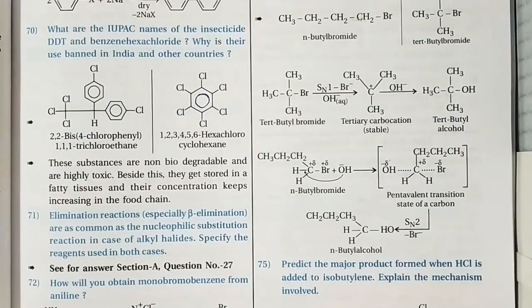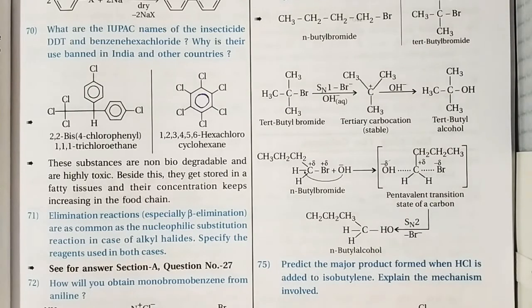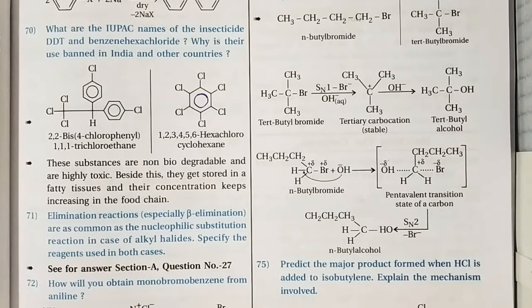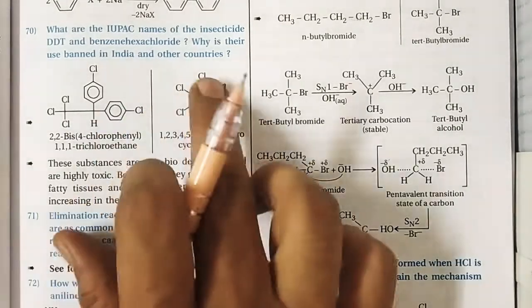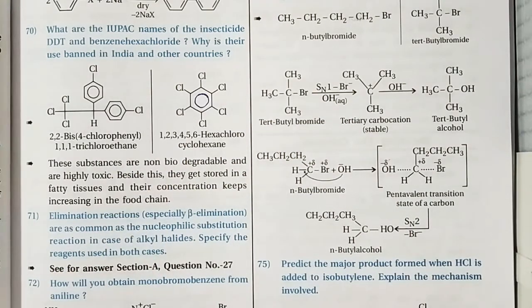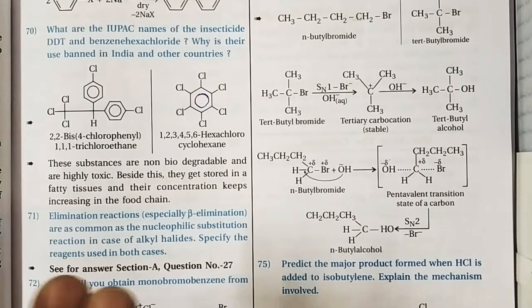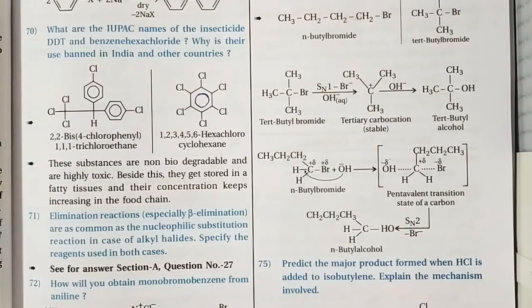These substances are non-biodegradable and are highly toxic. Besides this, they get stored in fatty tissues and their concentrations keep increasing in the food chain. At this point of the discussion, we can give the example of vultures. The count of vultures is decreasing due to this drawback of DDT.